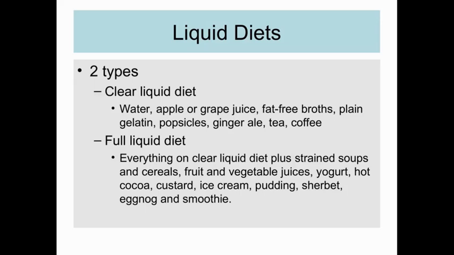So that is your clear liquid diet. And second is your full liquid diet, which means everything on clear liquid diet, plus it can contain your strained soups and cereals, fruits, vegetable juices, yogurts, hot cocoa, custard, ice cream, pudding, sherbet, and eggnog, and also your smoothies.